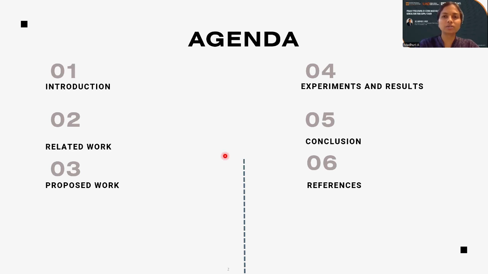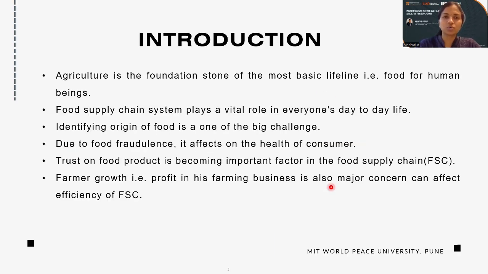So the agenda for this research paper is organized into different parts: introduction, then the previous literature review work, that is related work, what is the proposed work for this paper, then experiments and results, and conclusion and the references. So as we know, in India or in any country, agriculture is one of the foundation stones,